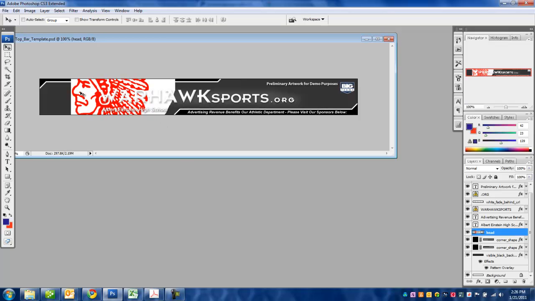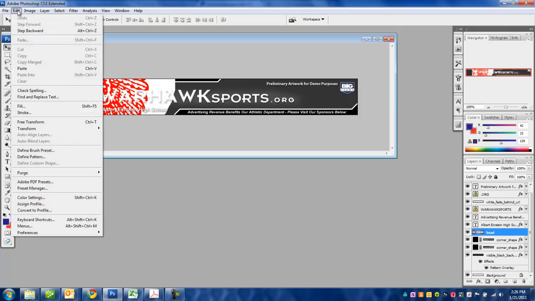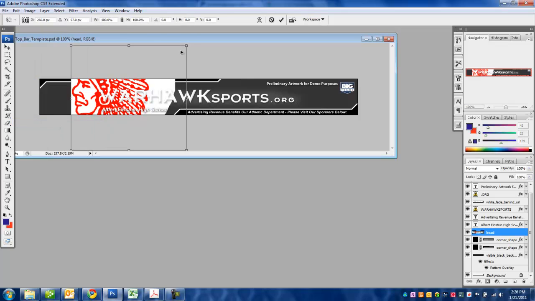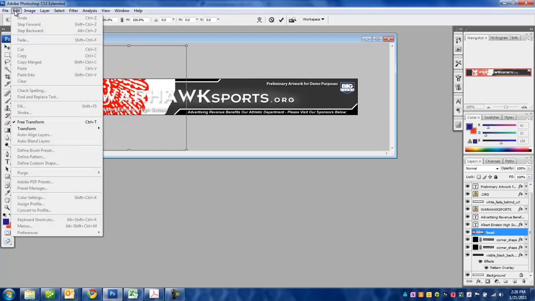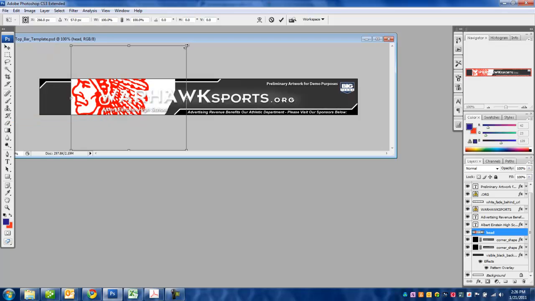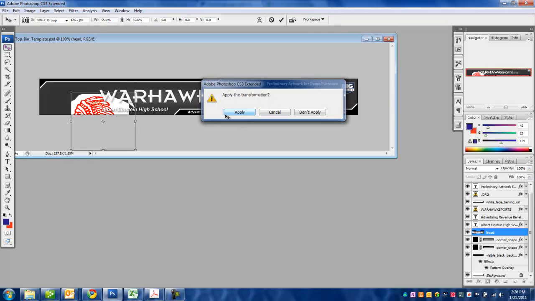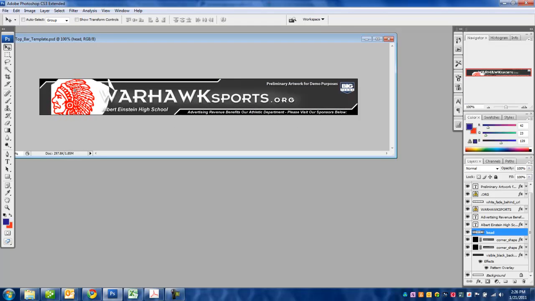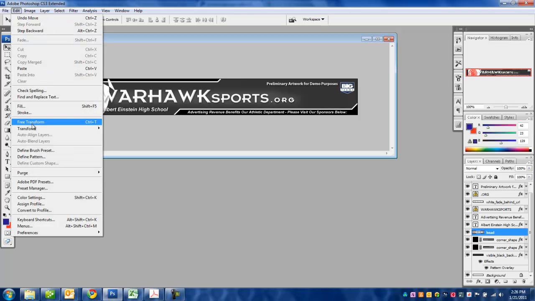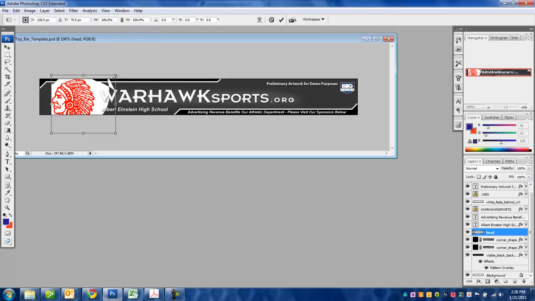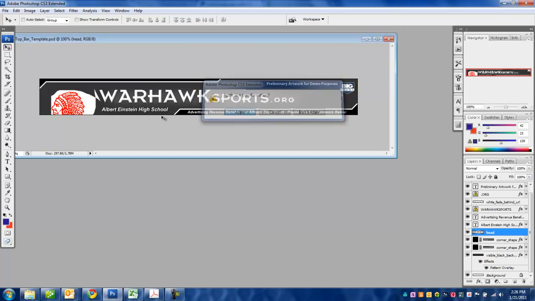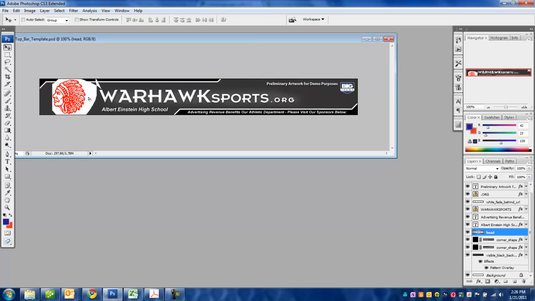And now let's go ahead and resize this. And what I always like to do is use the free transform button. And if I hold shift, I can maintain the aspect ratio. So then I can shrink it down to about the size I need. And then I'm moving it up here. Let's do that a little more. So I can edit, free transform, hold the shift button again. That's going to be a good size. And then that's pretty good.